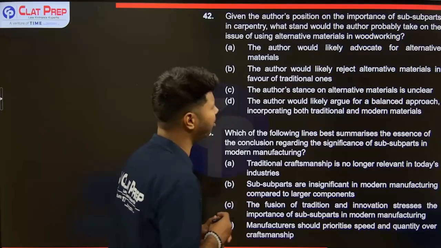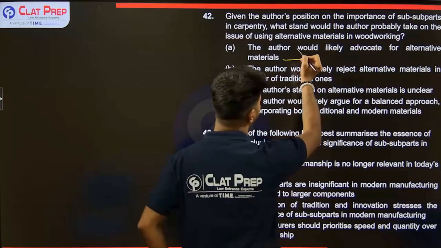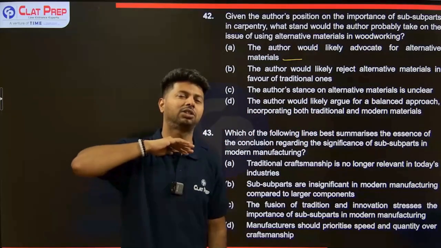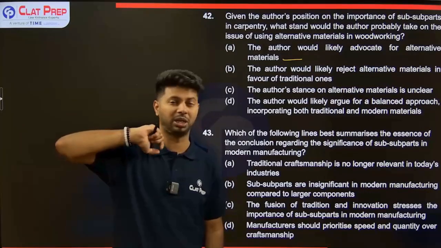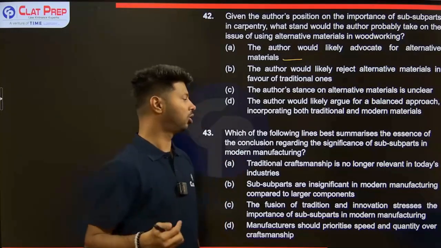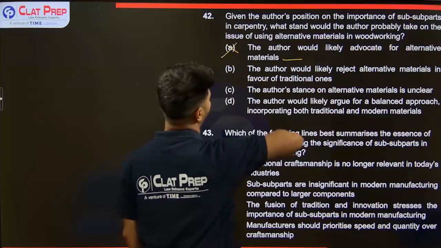The author would likely advocate for alternative materials. This is too linear, right? Like, in the sense that he's not going to directly just agree with using alternative materials. His stand is to use traditional as well as non-traditional cutting edge methods. So A is not enough.